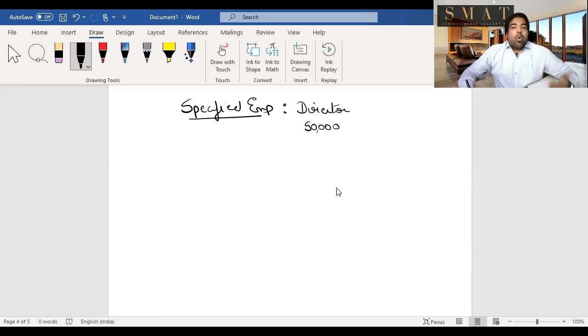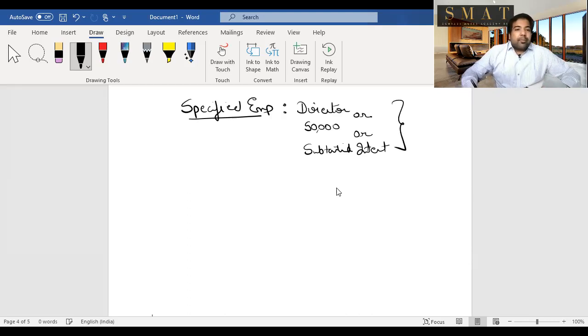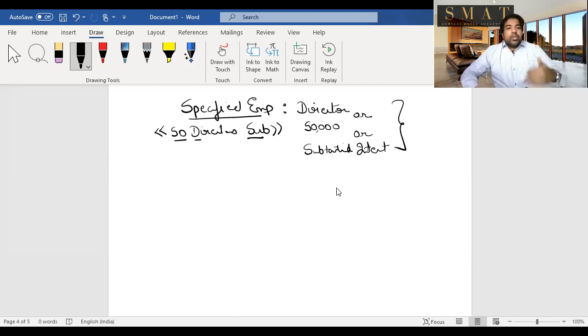If you're a director, or if you earn 50,000 or more in a year after deductions, or if you have substantial interest in a company, substantial interest being 20% or more in the shareholding, or 20% or more in a partnership firm, etc., then in these three cases you will be called a specified employee. The shortcut is 50 directors are substantial. That means if your annual salary after deduction is 50,000 or more, or you're a director in a company, or you have substantial interest in an entity, then you are a specified employee. And for specified employees, there are certain perquisites.